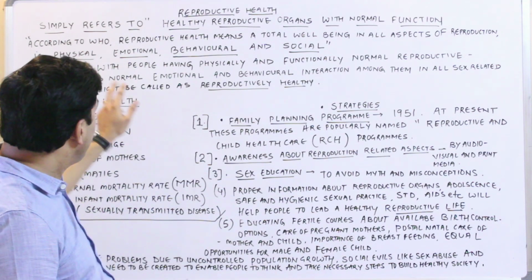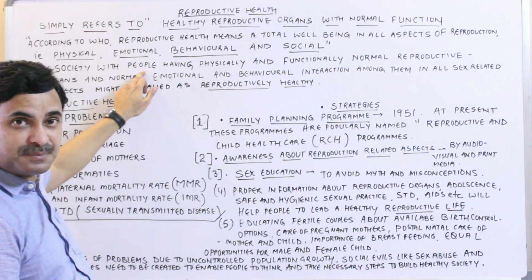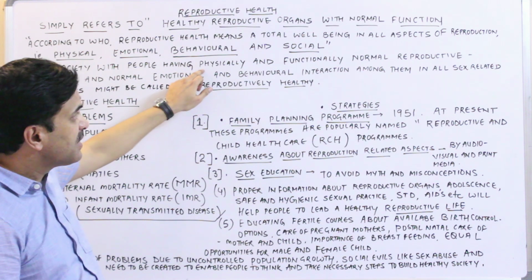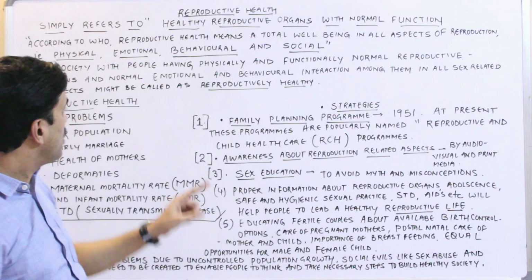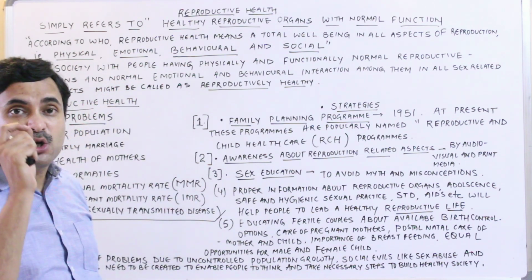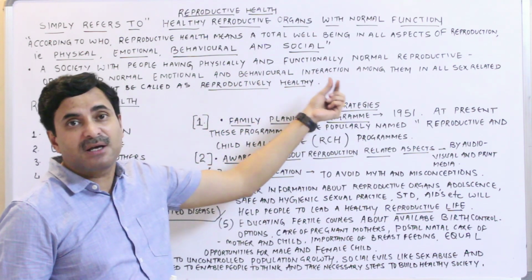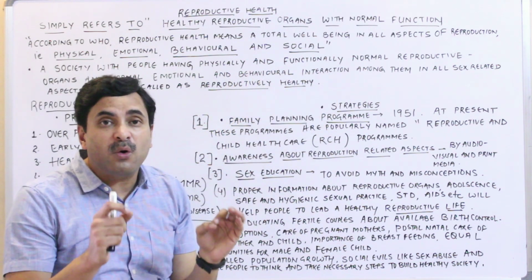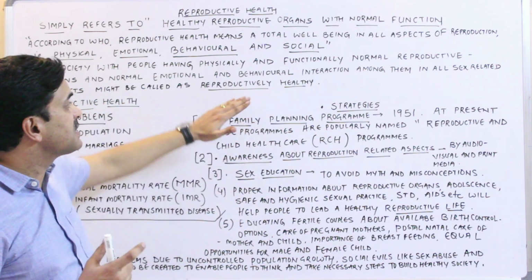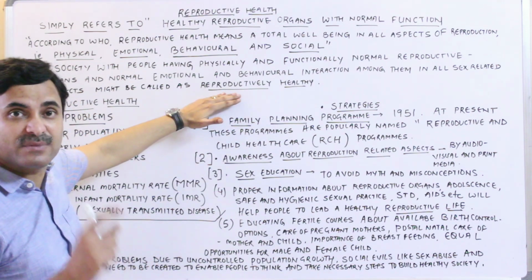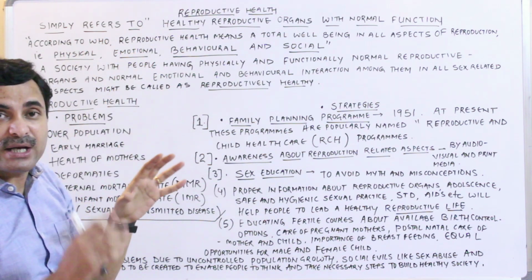Therefore, we can say a society with people having physically and functionally normal reproductive organs and normal emotional and behavioral interaction among them in all sex related aspects might be called reproductively healthy. Is it clear? So this is the definition of reproductive health.